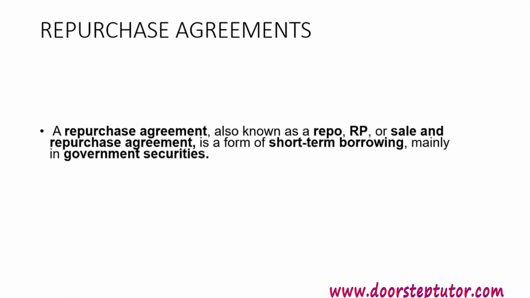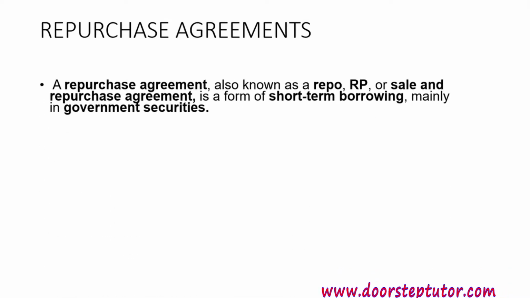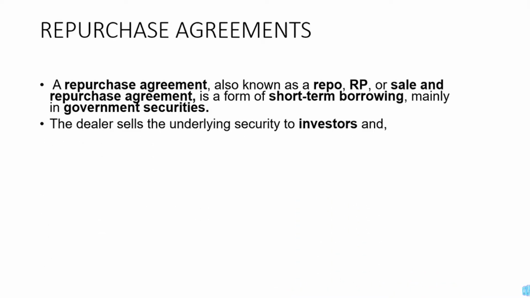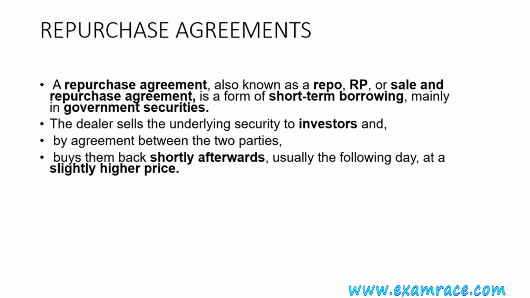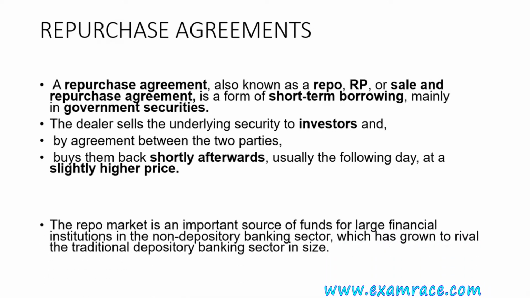Repurchase agreements are the most important instrument of the money market because they involve repo and reverse repo rate dealings. It is also known as repo, RP or sale and repurchase agreement, a type of short-term borrowing mainly in government securities. It is very important to know that these instruments are held as government securities as well. The dealer sells the underlying security to investors by agreement between two parties, and the parties buy it back shortly afterwards, usually the following day, at a slightly higher price.